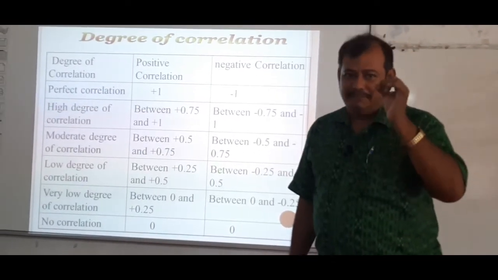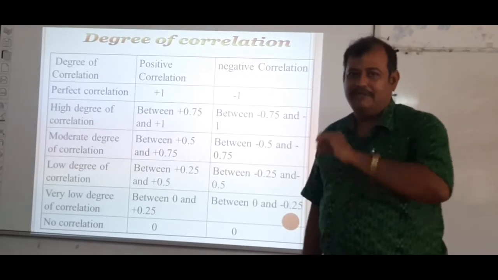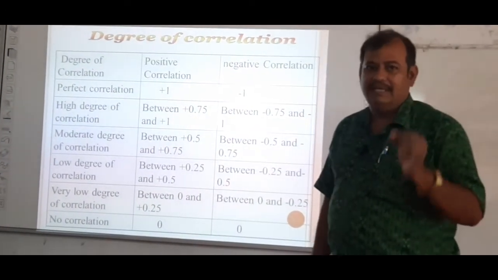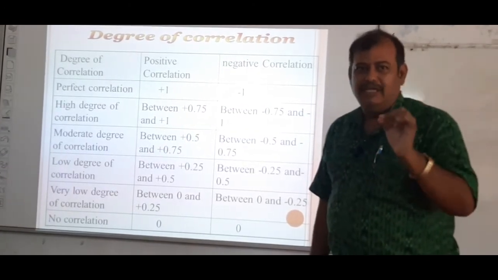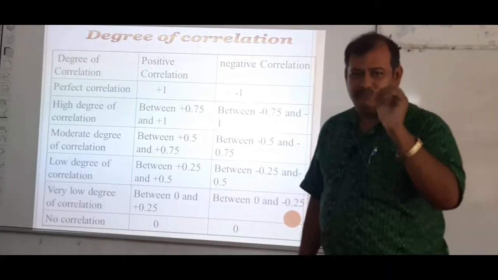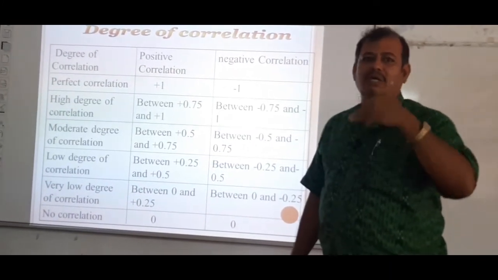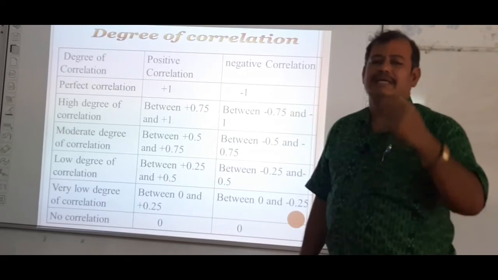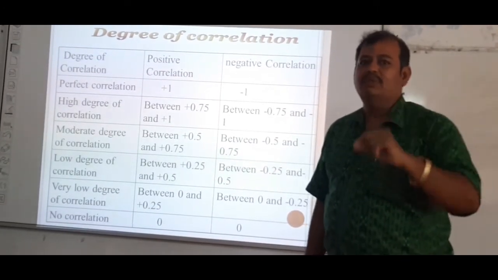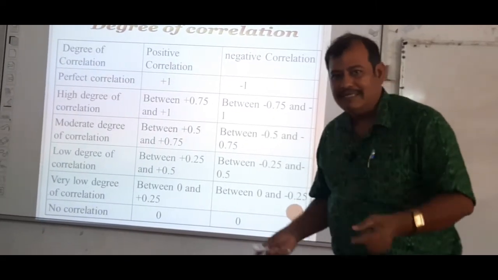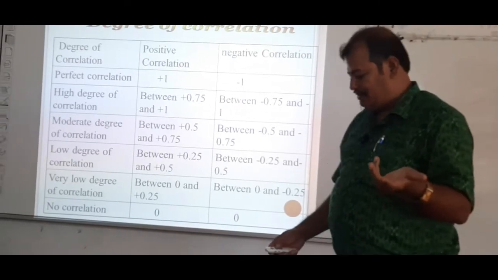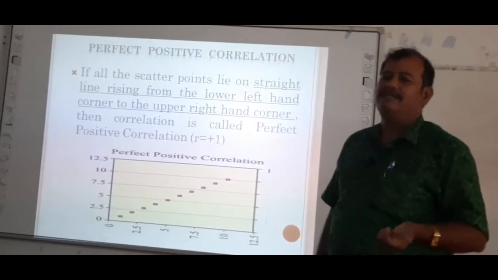Then low degree correlation is from 0.25 to 0.5, and low degree negative correlation is -0.25 to -0.5. Then very low degree correlation if the values are from more than 0 to 0.25, and very low degree negative correlation if it is from -0.1 to -0.25 on the negative side, and there will be no correlation if the value is 0.